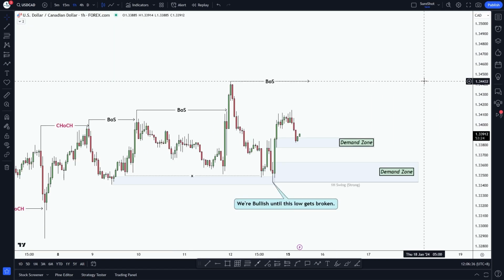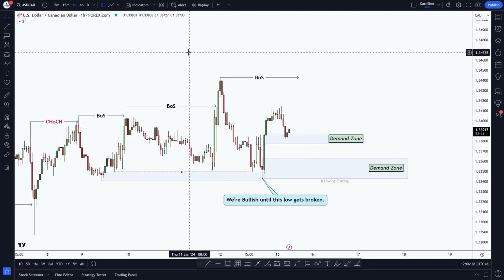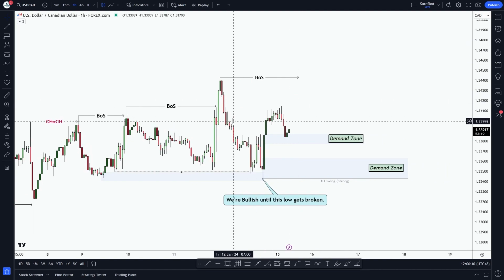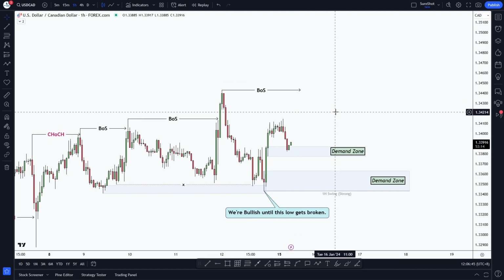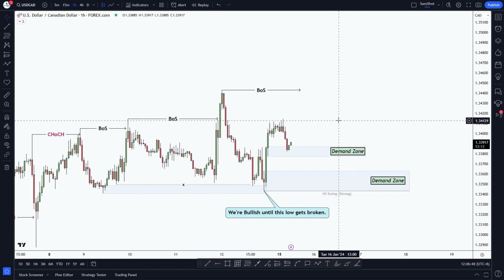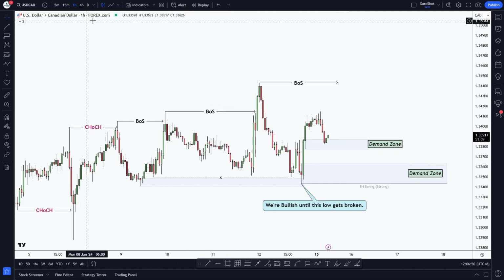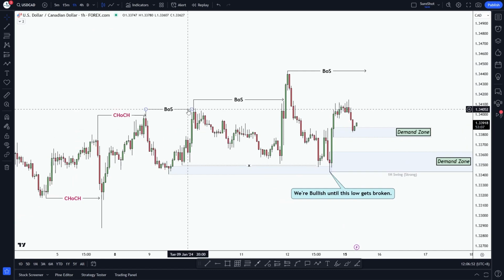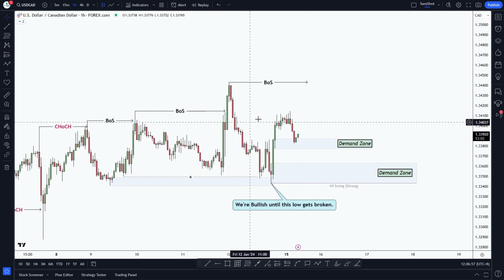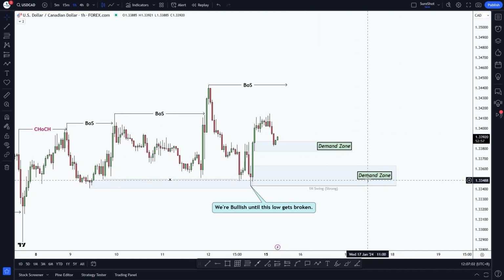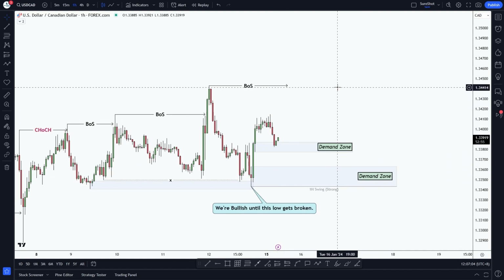So let's summarize the forecast once again. USDCAD bias is potentially bullish this week. Overall, market structure is bearish on the high time frame, but on the low time frame like hourly, we can see that bullish market flow is still in control. We'll continue to look for buy setups at these demand zones as the order flow is bullish.